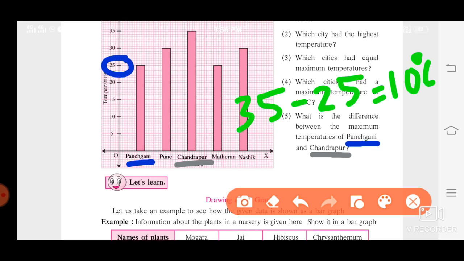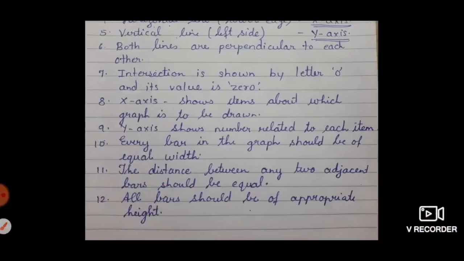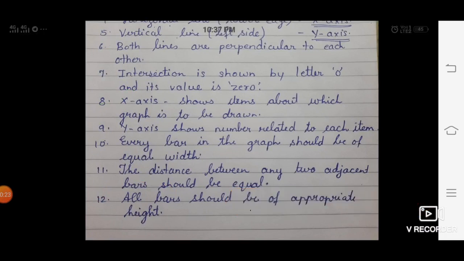So this is how we have answered the question by observing the graph. Now how to write in CW? Just see here. So now write down these notes in your CW. This is one of the lessons from the algebra section. So write the lesson's name, date, and write down this note. Take a screenshot and complete it. After writing these 7 points, you can continue the further points, that is from point number 8. Here it is. So you have to complete all these notes.